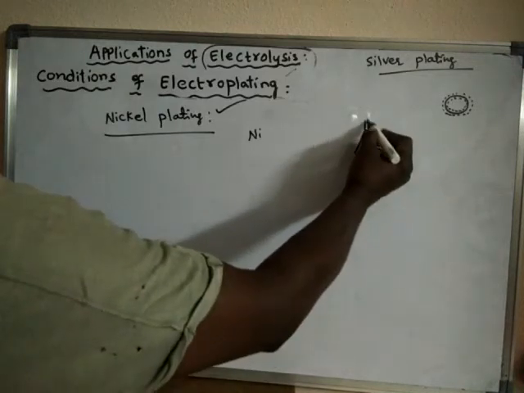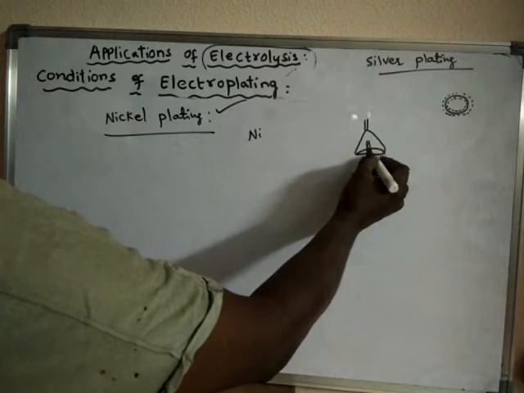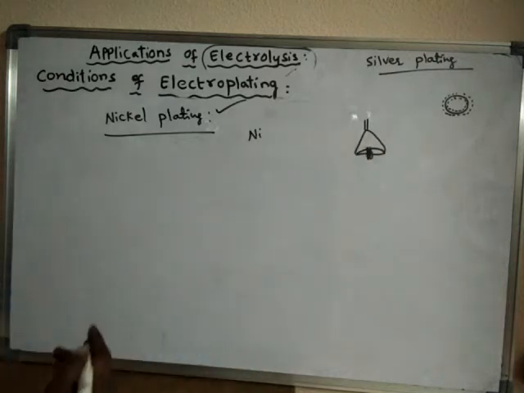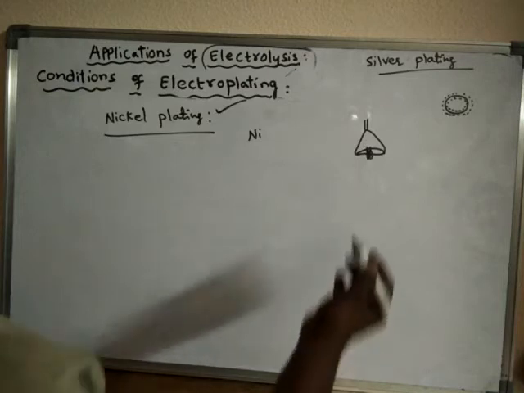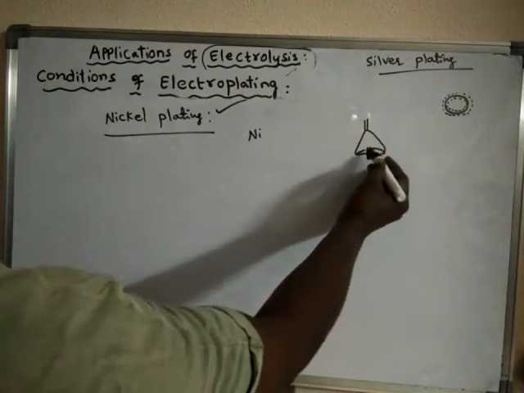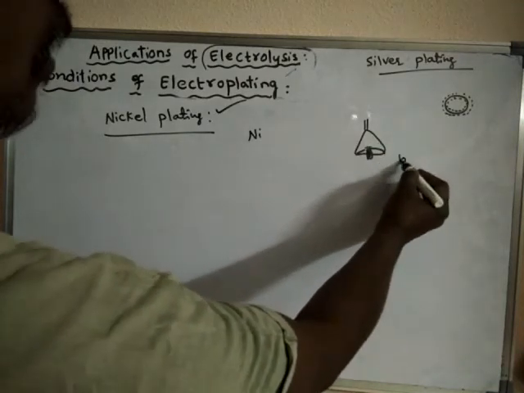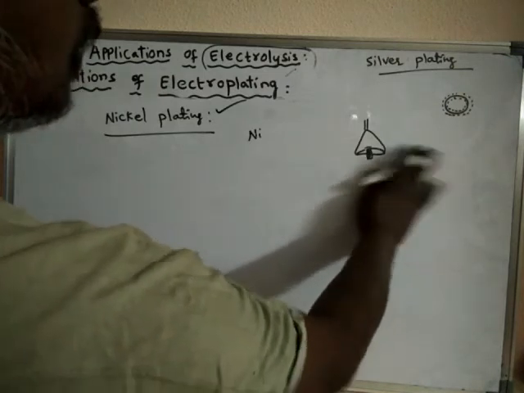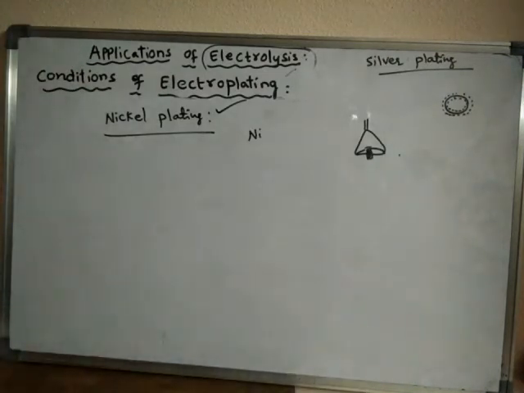So this bell is made up of brass. Generally, brass will undergo rusting or corrosion. In order to prevent the corrosion of the brass material, we have to coat this brass bell with silver or nickel.